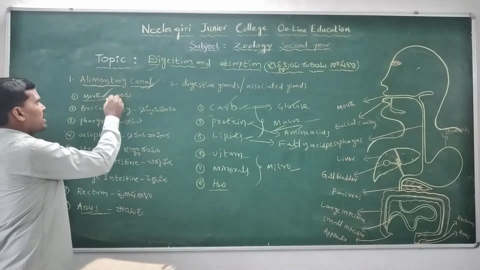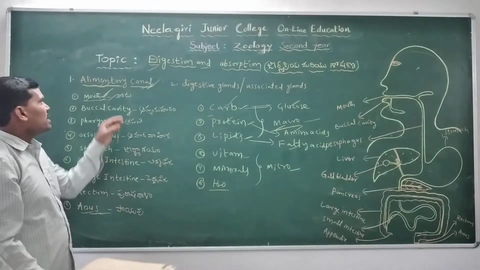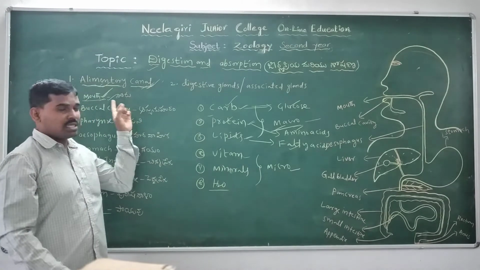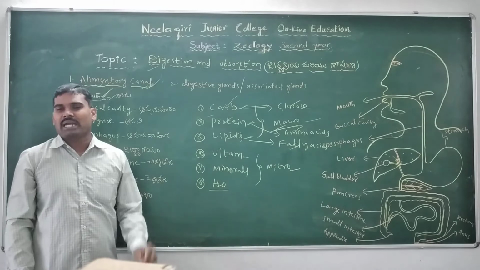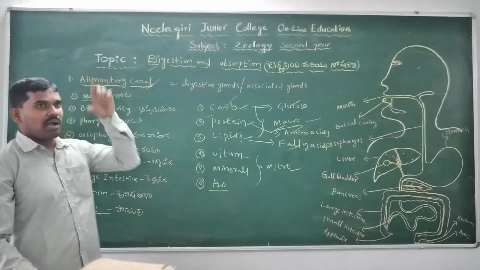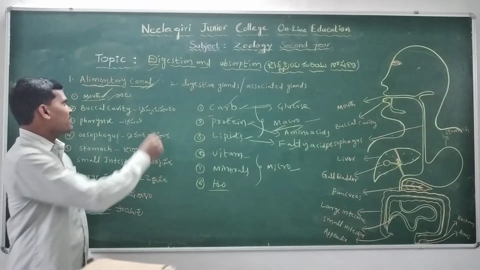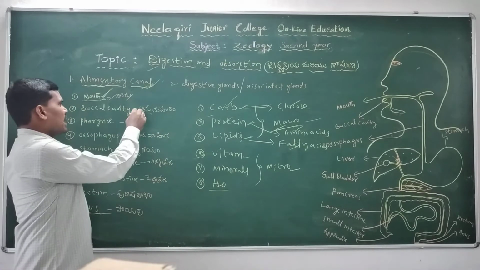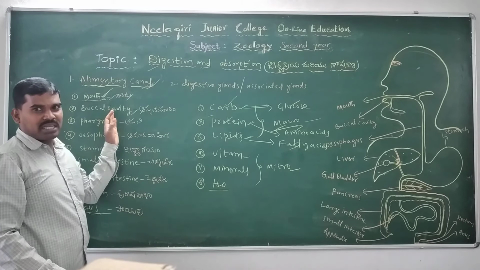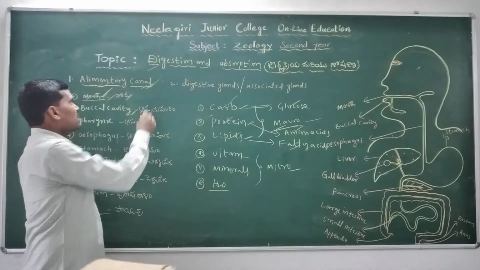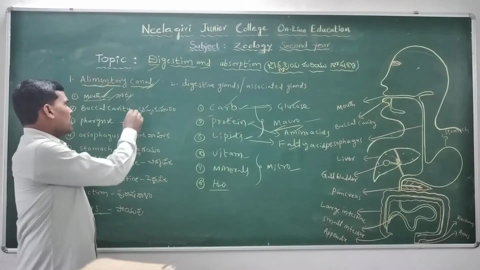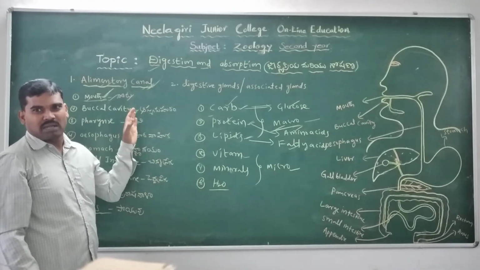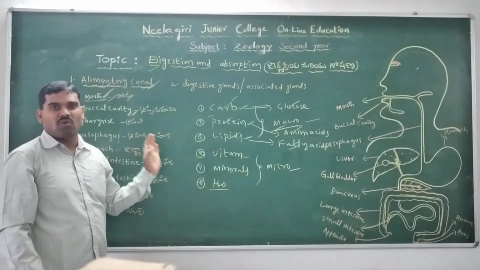The first part is called the mouth. The mouth is in between the upper lip and the lower lip. The mouth leads into the buccal cavity, the second part of the alimentary canal. The buccal cavity is another name for the oral cavity.